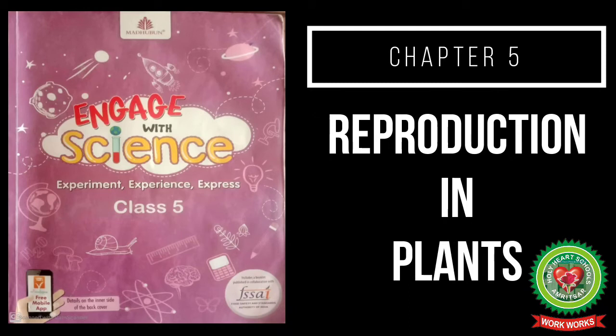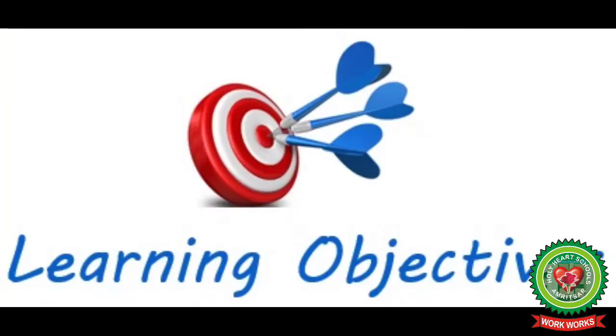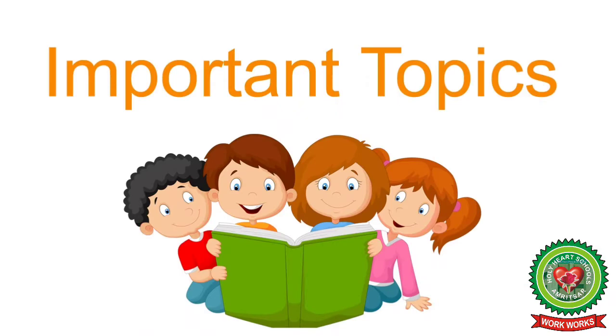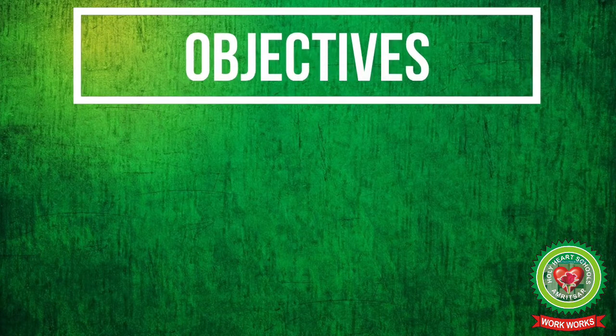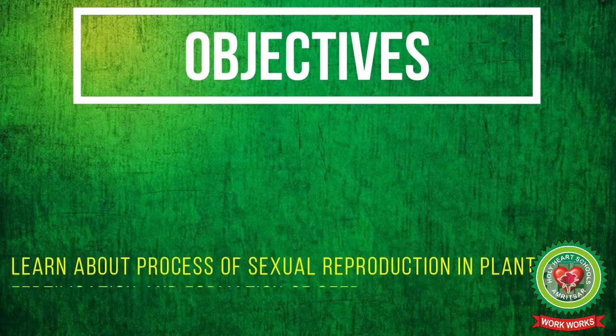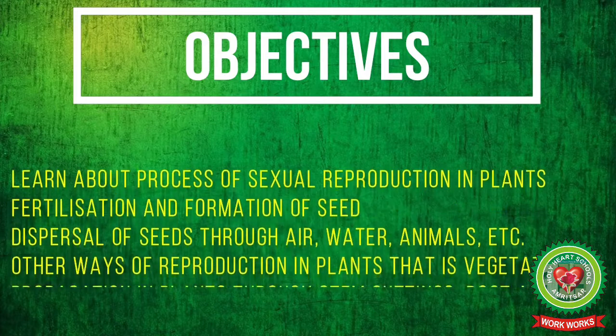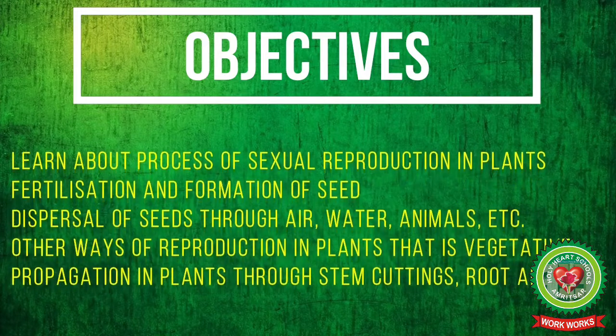Before I start, I am going to discuss objectives of this chapter, topics to be discussed and the terminology of this chapter. So students, objectives of this chapter are: learn about process of sexual reproduction in plants, fertilization and formation of seeds, dispersal of seeds through air, water, animals, etc.